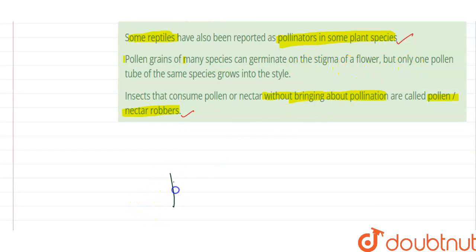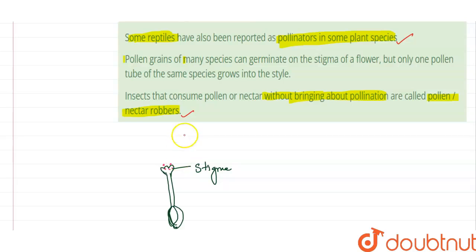If you consider the stigma of a flower, which is connected with the ovary, when the pollen grains fall upon the stigma, it results in the process of fertilization taking place. So this is called pollination, and this is very important for fertilization to take place.